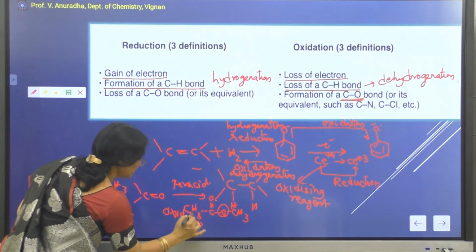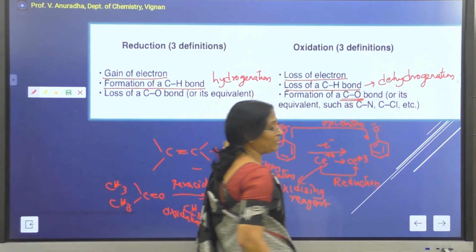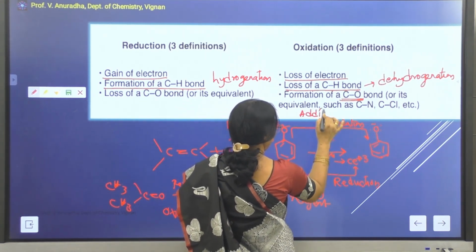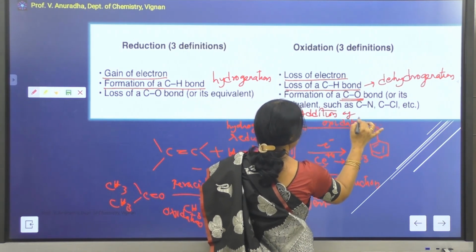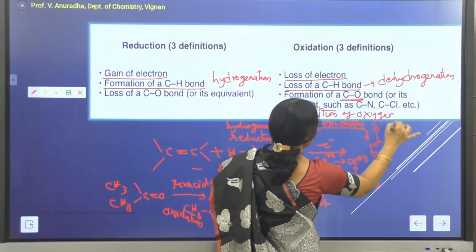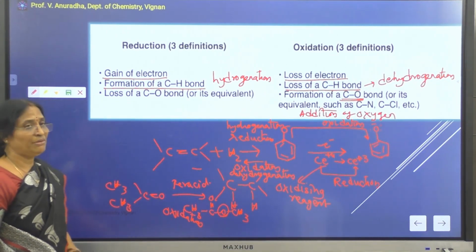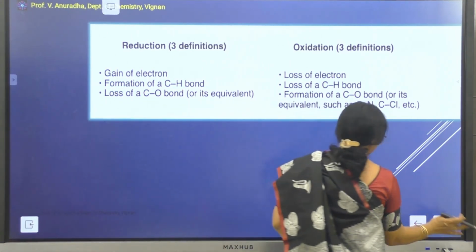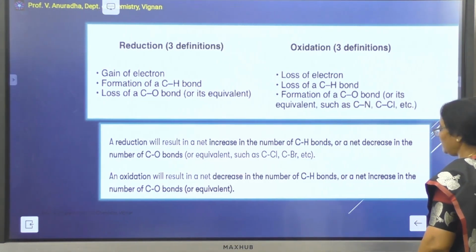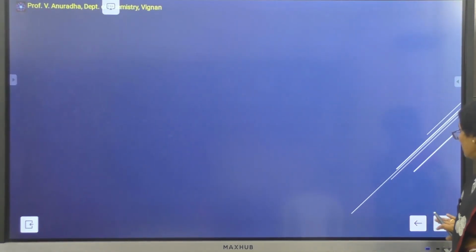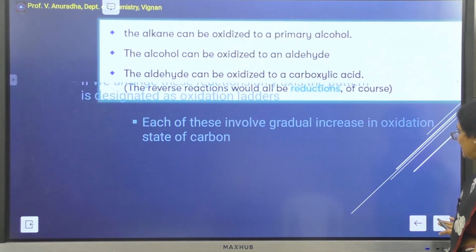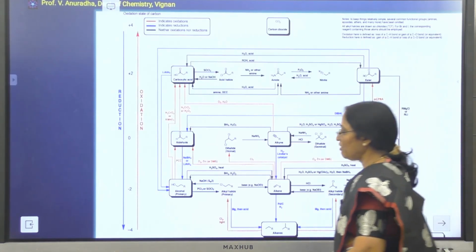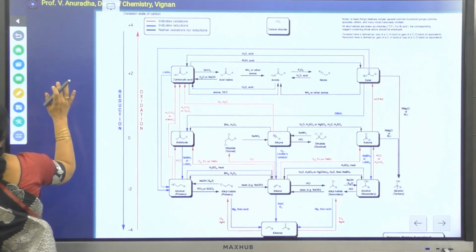So oxidation reaction is also the formation of carbon-oxygen bond, or in other words you can say it is addition of oxygen atom. So addition of oxygen or removal of hydrogen can be called oxidation in case of organic molecules. So that is what I want to say about the oxidation reactions, where we can say that the oxidation is due to the addition of oxygen or the removal of the hydrogen.